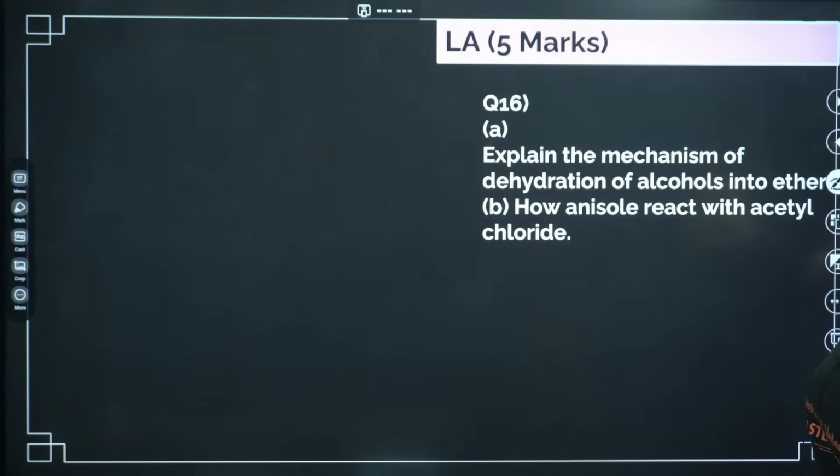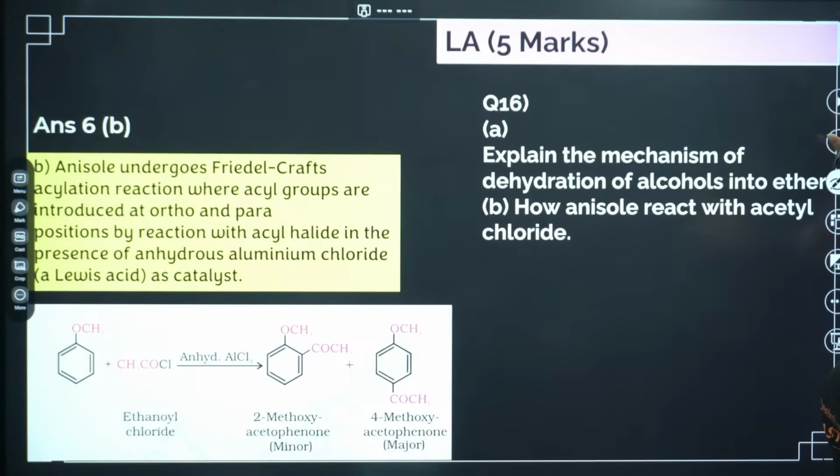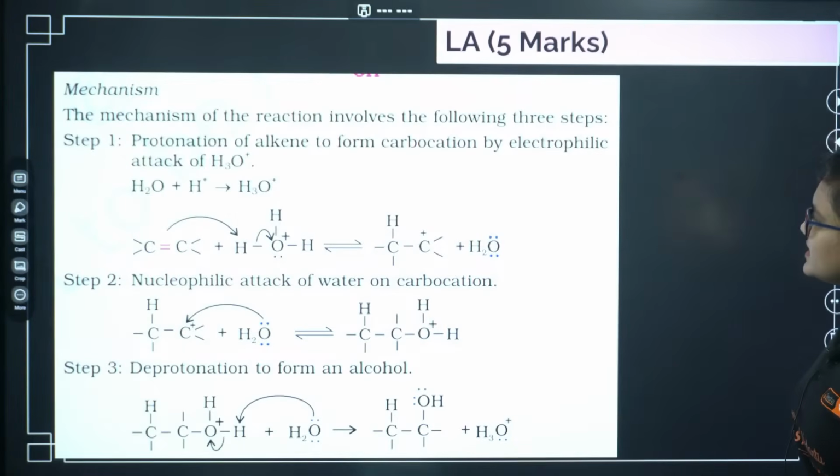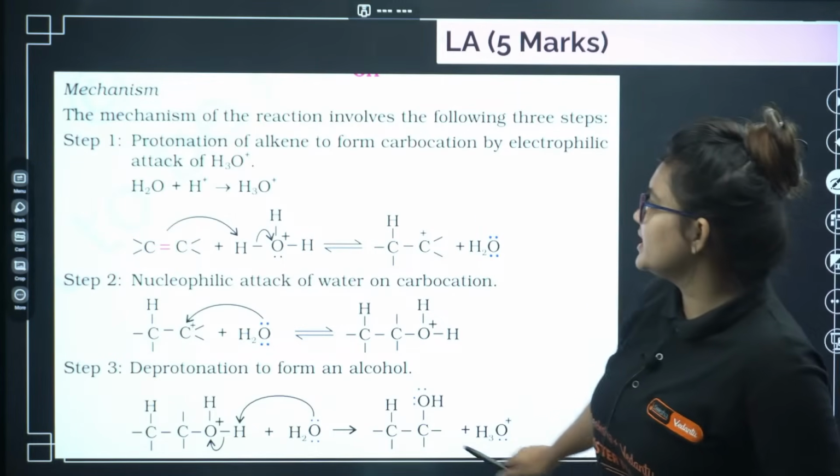So basically, next question: explain the mechanism of dehydration of alcohols into ether. Okay, that we did actually. Next question, you can see: explain the mechanism of alkenes to alcohol. Let me show you the mechanism at first. This is the alkene to alcohol mechanism.